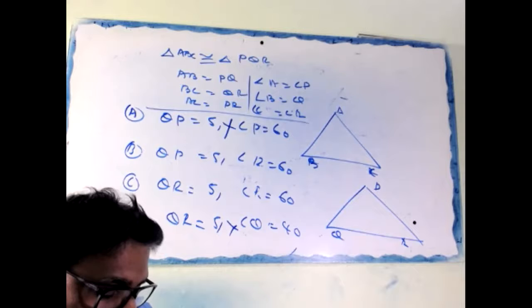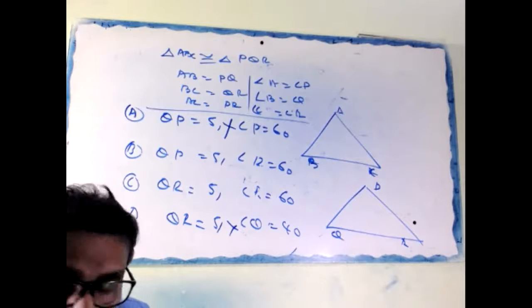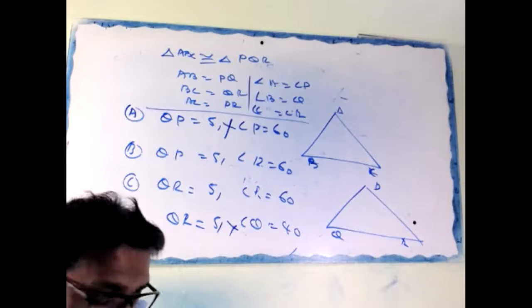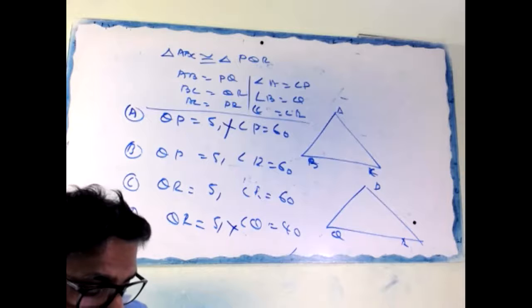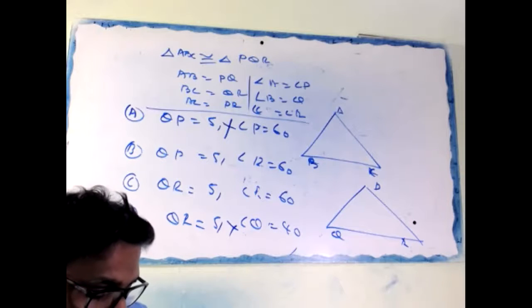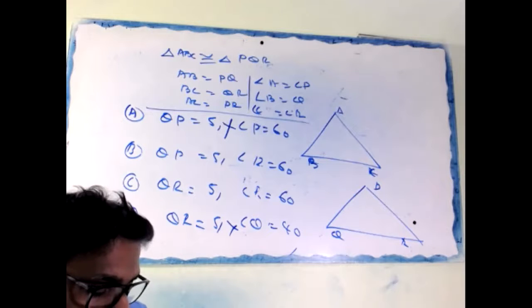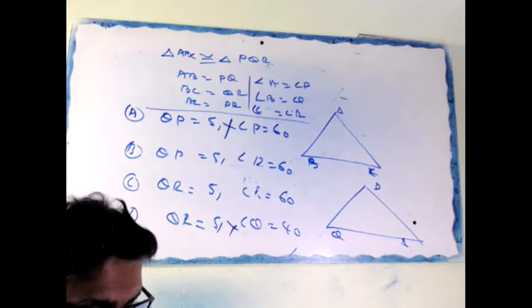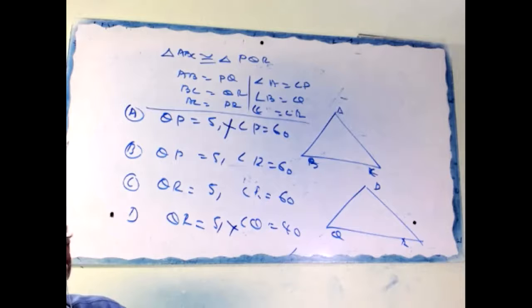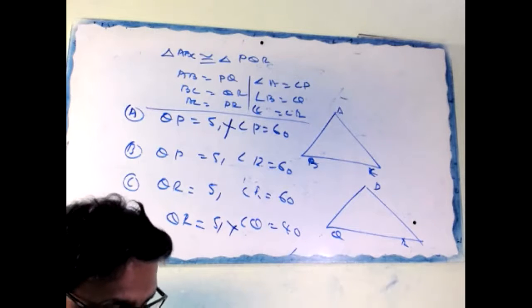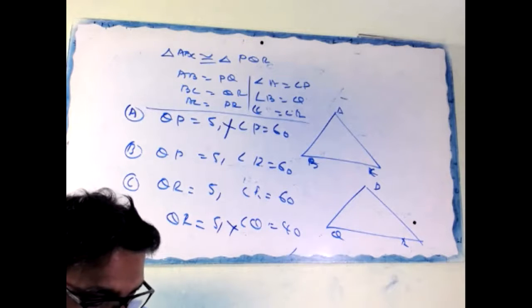Next question. In triangle ABC and PQR, AB equal to PR, angle A equal to angle P. Two triangles will be congruent by SAS if. Okay, you find out which side.